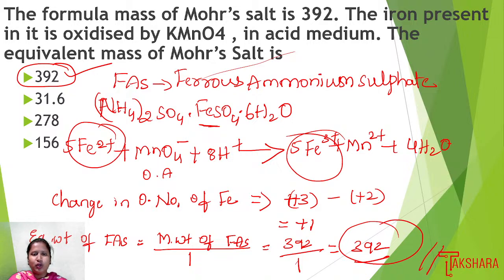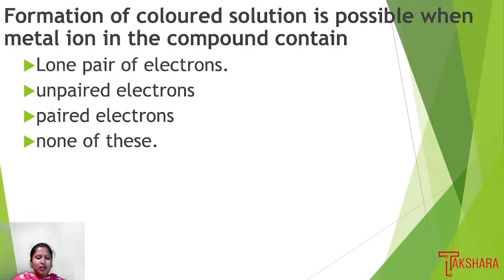Okay, so then next we'll move on to the next question: formation of colored solution is possible when the metal ion in the compound contains. The options are lone pair of electrons, unpaired electrons, paired electrons, and none of these.